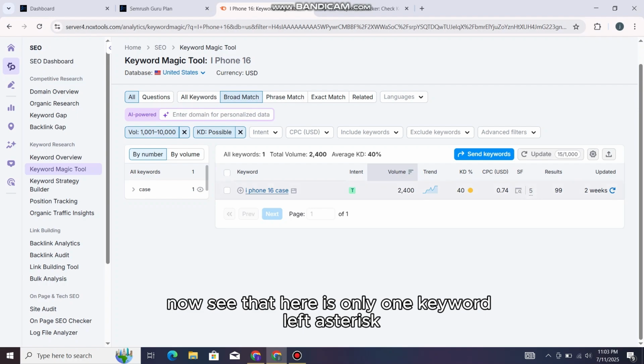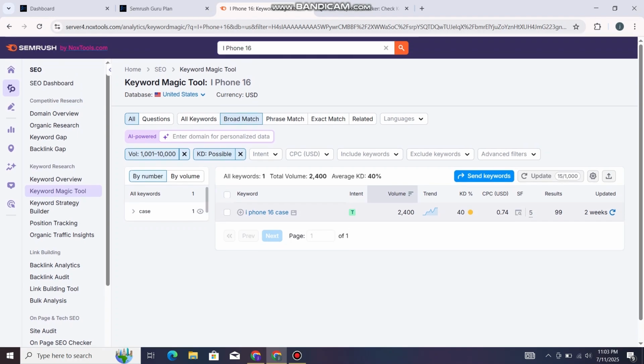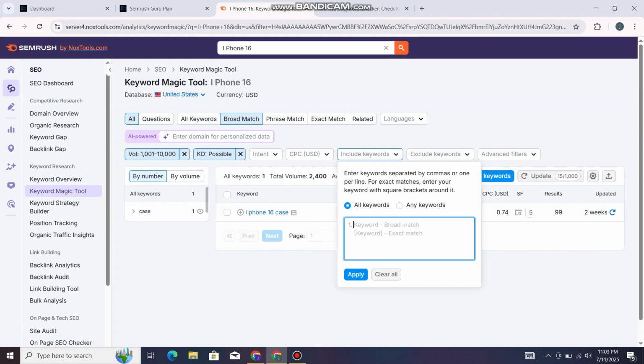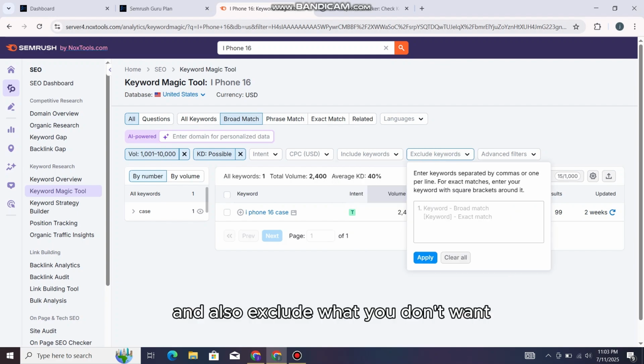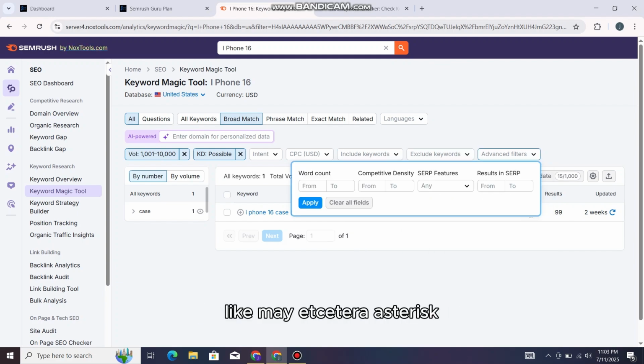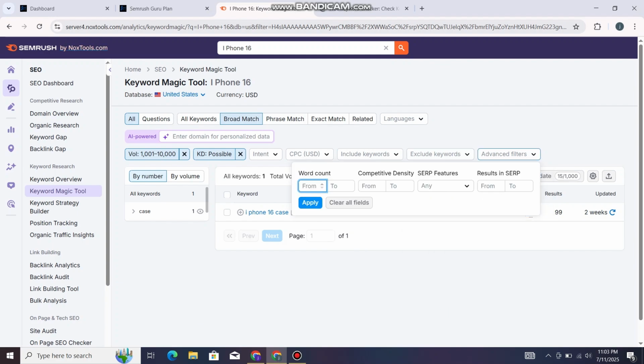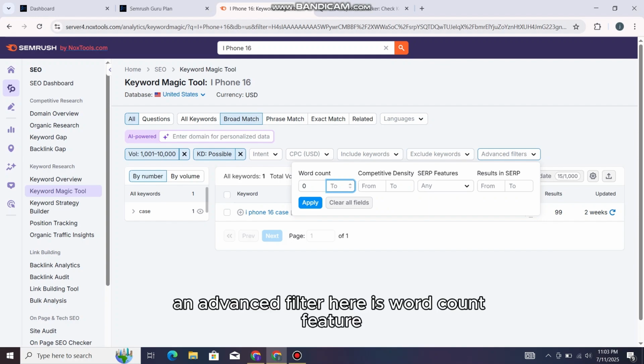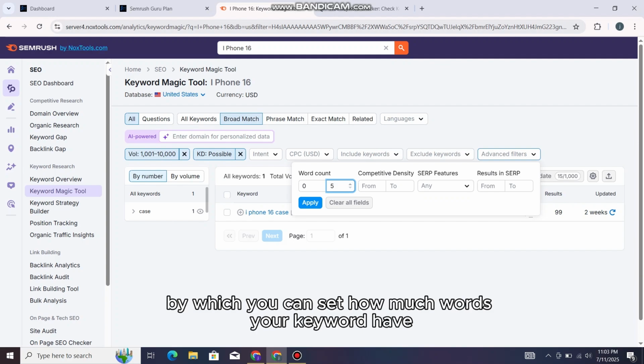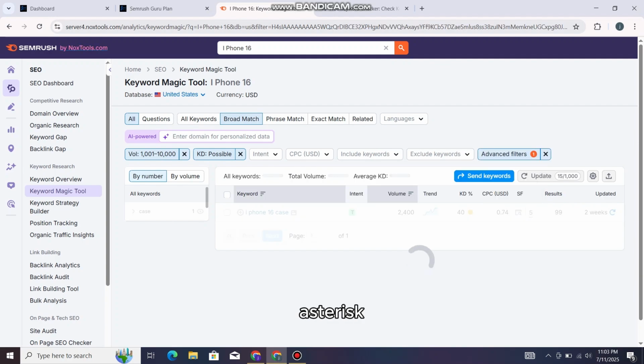Now see that here is only 1 keyword left. From here, you can add some words which you want in your keyword and also exclude words which you don't want, like may, etc. An advanced filter here is the word count feature, by which you can set how many words your keyword has.